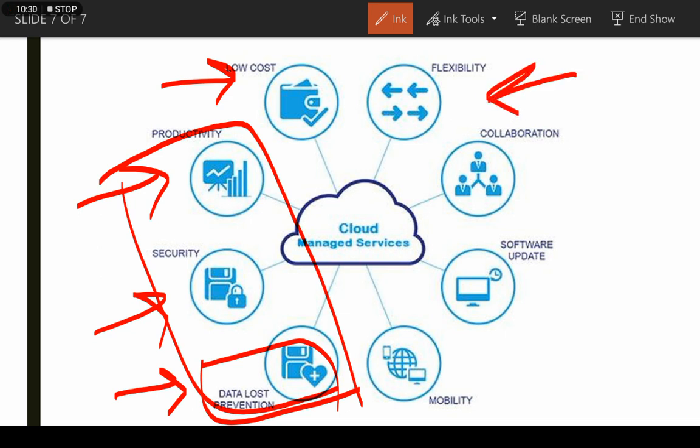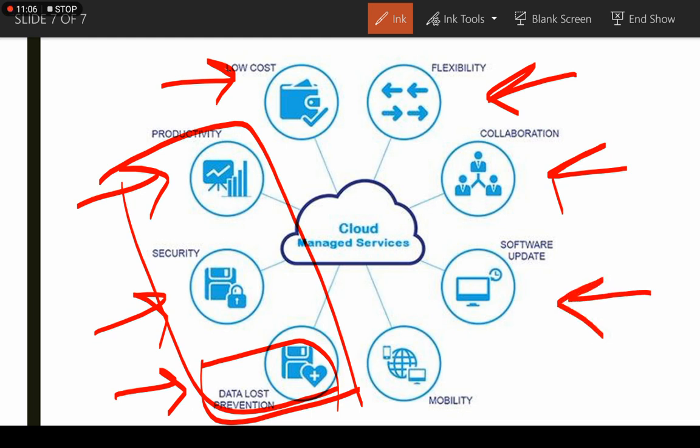Flexibility, it is very easy to use. You can easily store or upload your data on a cloud computer, and whenever you want you can easily download the same data with the help of internet on your device. Collaboration, so many companies use cloud computing for their offices so that they can store their employees' data in a cloud computer.